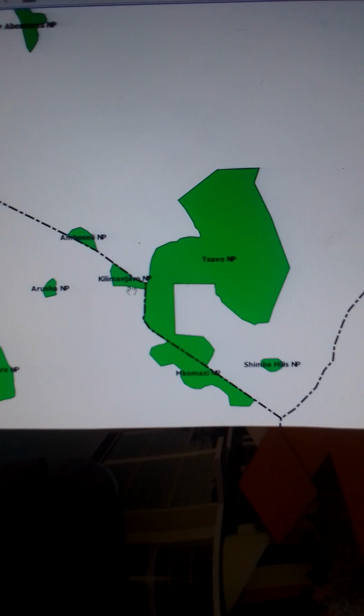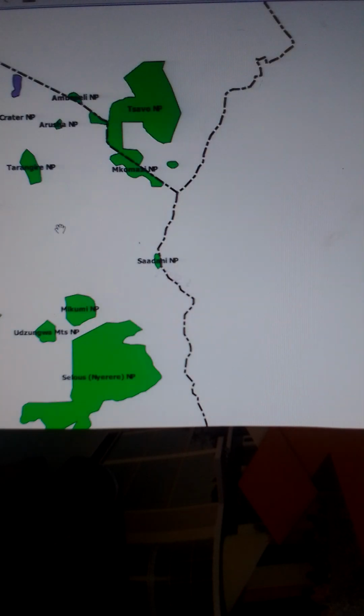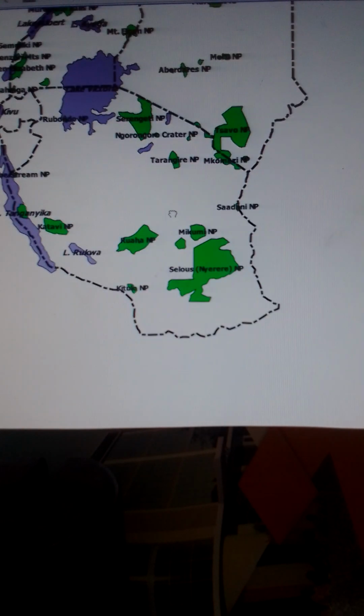We also have Kilimanjaro National Park, which is around Mount Kilimanjaro. And we also have Mkomazi National Park. Alright, at the coast near the Indian Ocean, we have Saadani National Park. Without forgetting this one, we have Tarangire National Park. Okay, going to the south, we have the following parks. We have Mikumi National Park.